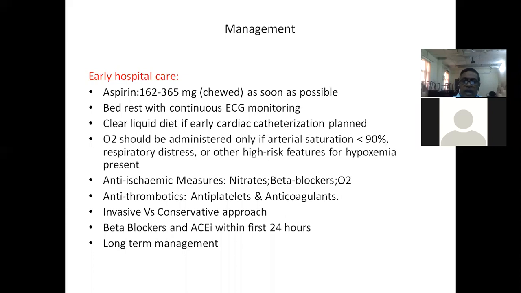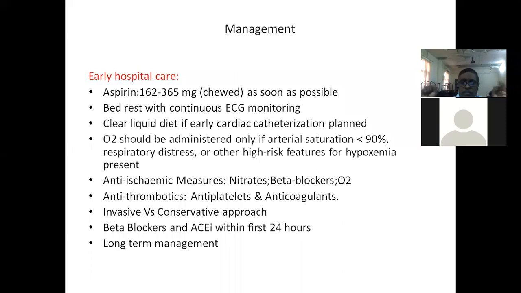Or else within 24 hours you can add an oral beta blocker which has no intrinsic sympathomimetic activity, preferably metoprolol. Tartrate can be given as 25 milligrams up to a maximum of 200 milligrams and can be titrated. So you can start low and go slow, monitoring his pulse rate and blood pressure. Nitrates also will reduce his pain.